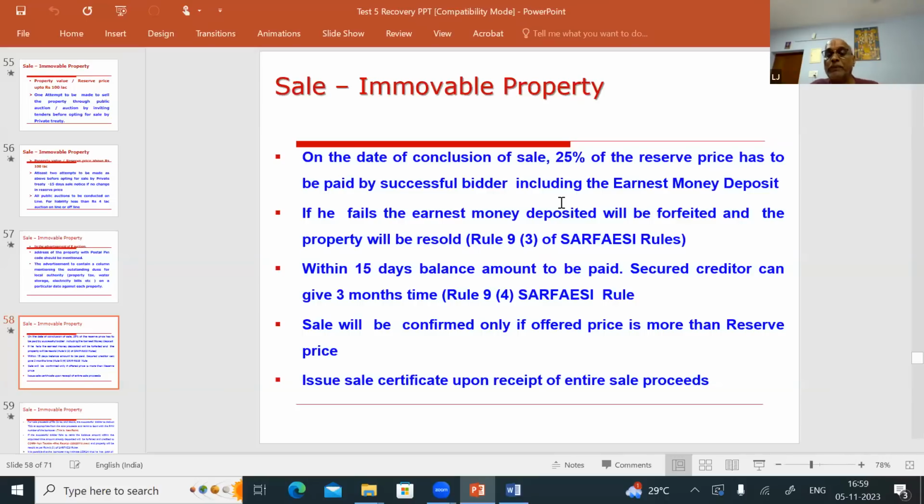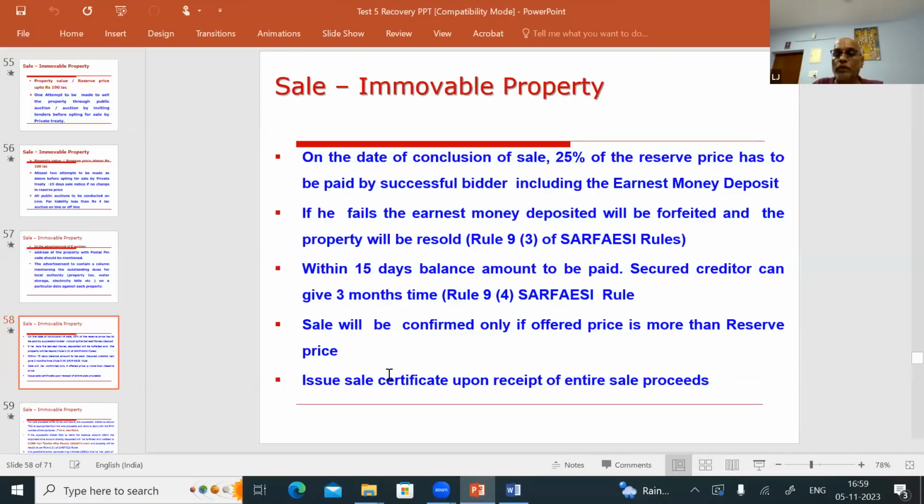Then balance 25%, the balance amount 75%, he has to pay within 15 days. So if he is not able to pay in 15 days, he will come and ask you for time. The secured creditor. Who is the secured creditor? Canara Bank is the secured creditor. The secured creditor can give 3 months time to him. Under which rule? Rule number 9 of the SARFAESI rules. So rules are important, dates are important, amounts are important. From there only questions will come for SARFAESI.